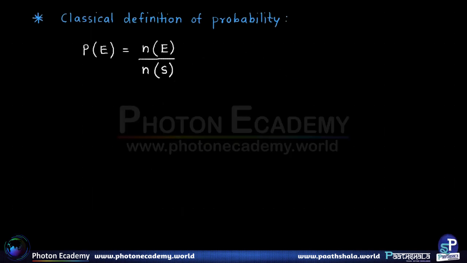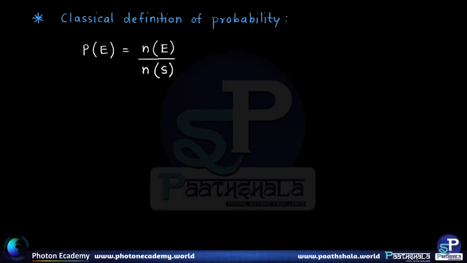There are situations in real life where this particular definition does not apply. For example, if we consider, what is the probability that it will rain today? Such a question cannot be answered by the simplistic formula that we have here. So this is called the classical definition of probability.